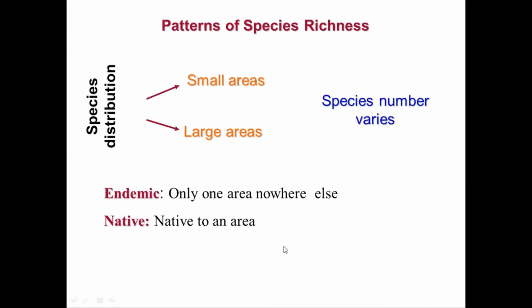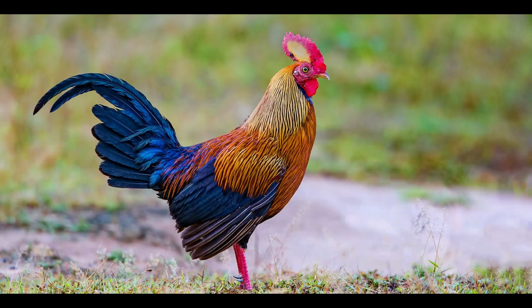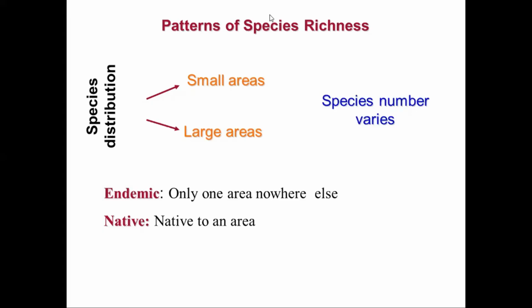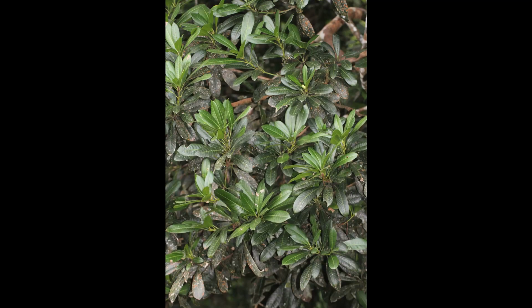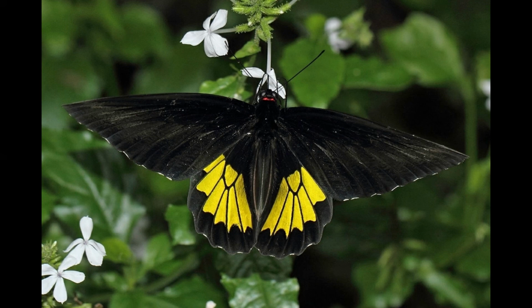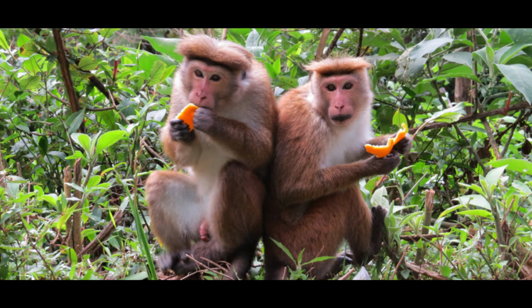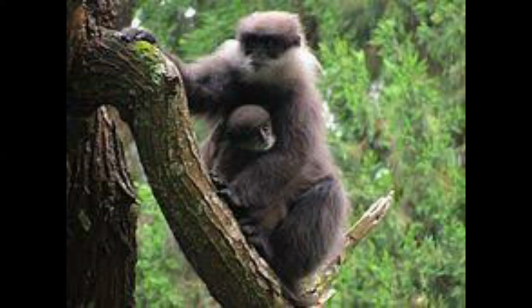Now, please give me some examples for the endemics and the natives. What are the endemic species? Examples. Sri Lankan jungle fowl, okay, good. And plants? Atamba, Mangifera zeylanica, yeah, Mangifera zeylanica. Yes, good. Ceylon birdie, Macaca sinica, toque monkey, toque monkey and macaca. Yeah, purple-faced also, right?